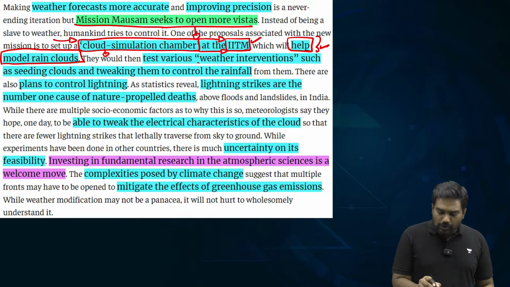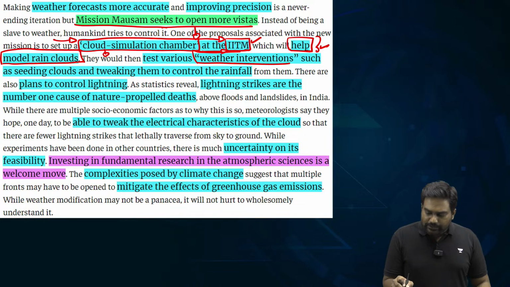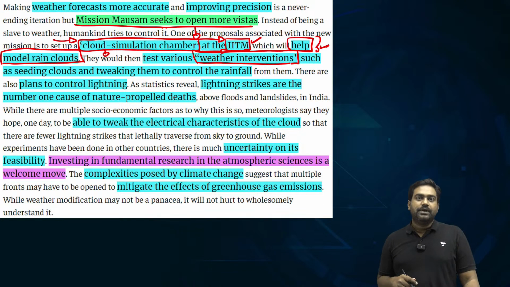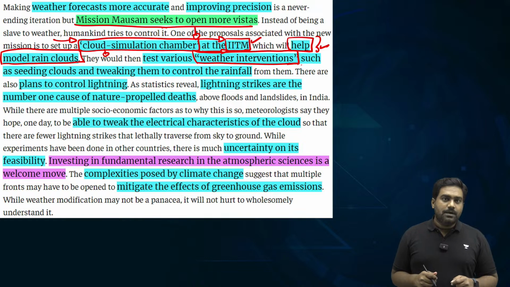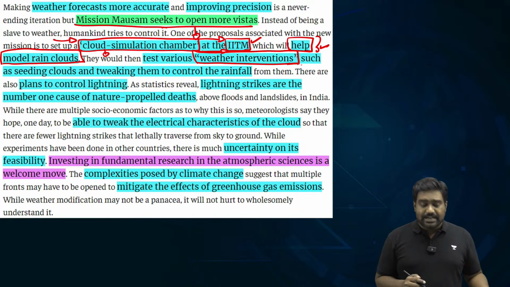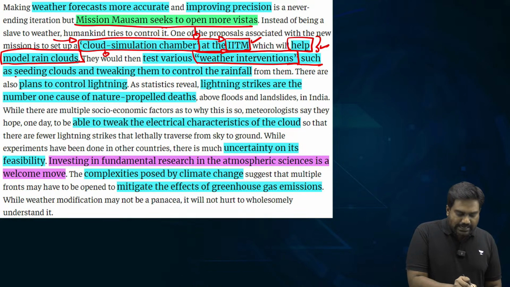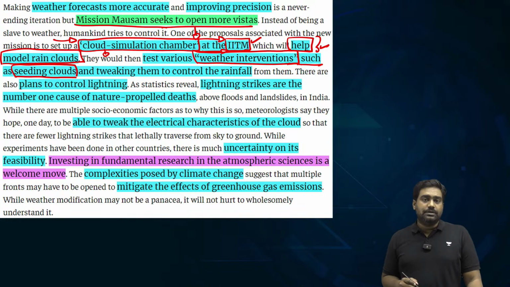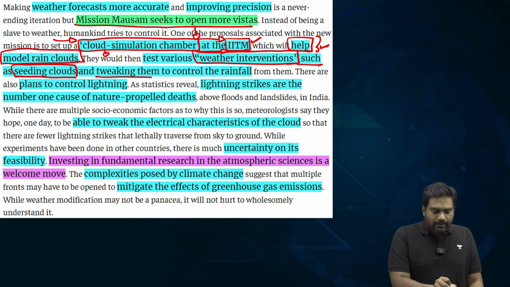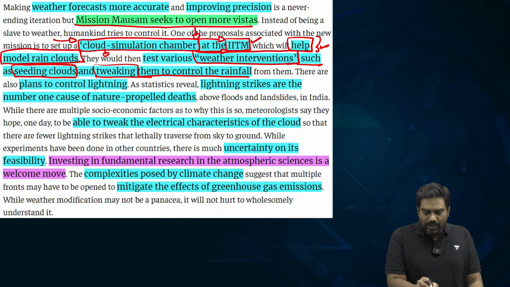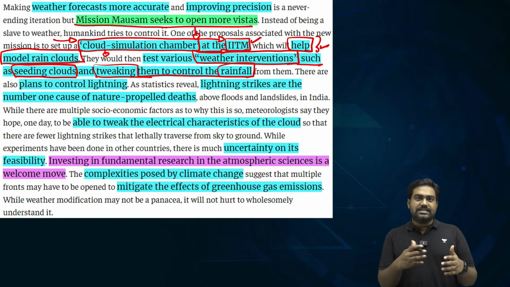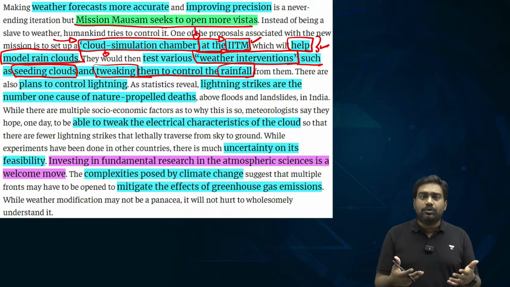And the mission will also focus on active weather intervention, carrying out a direct intervention in the weather to prevent or mitigate certain disasters. For example, cloud seeding. By better understanding cloud formation and precipitation, we can improve cloud seeding and tweak the clouds to improve rainfall, especially in arid, semi-arid regions, which are usually drought-prone.